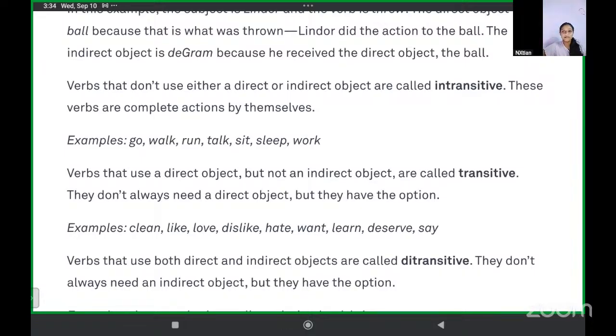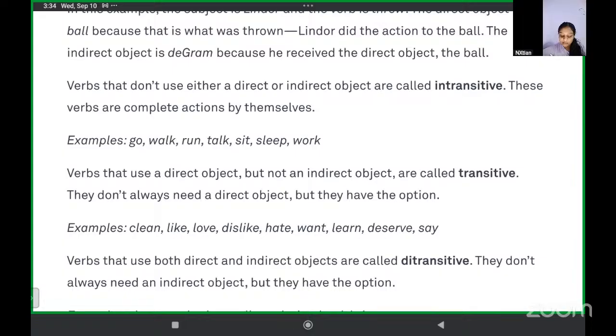Like for go, like I am going, I am walking, I am running, like that. Yes, Patrick, yes. It is an action in itself. Going, running, walking, they are actions in itself.